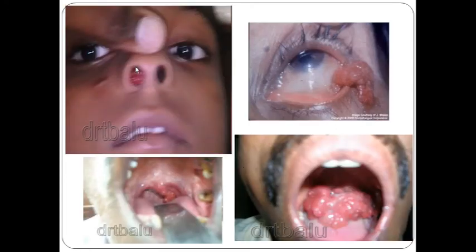So here you can see a beautiful, clear-cut case of rhinosporidiosis. From the nose, red-colored velvety lesions will be seen.